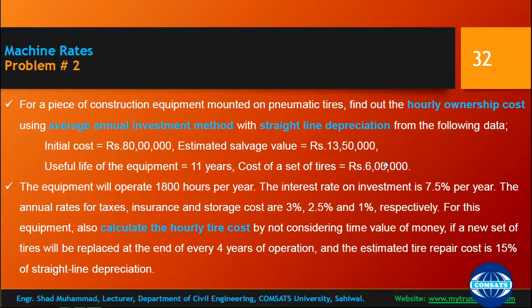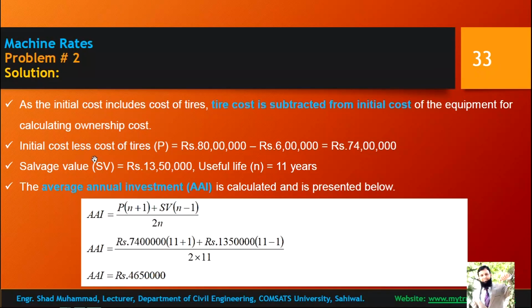We have studied that initial cost is under the head of ownership cost, and cost of the tires is under the head of operating cost. So we need to subtract the cost of the tire. Initial cost less the cost of the tires, 80 lakh minus 6 lakh, so 74 lakh rupees. Salvage value is 13 lakh, useful life is N.